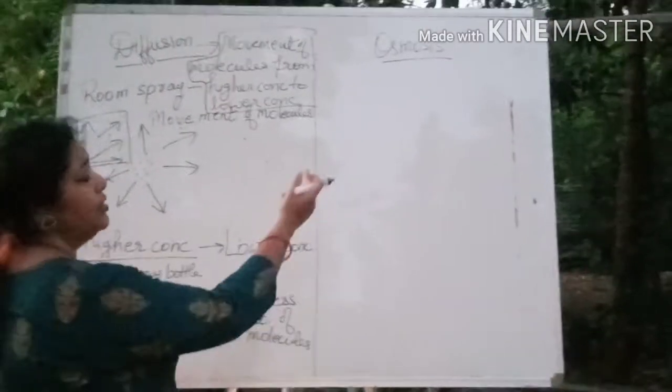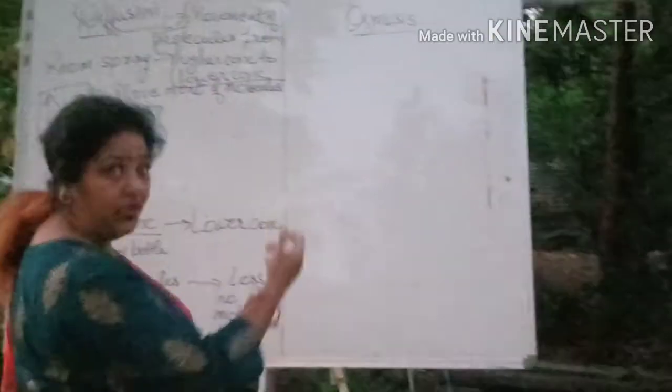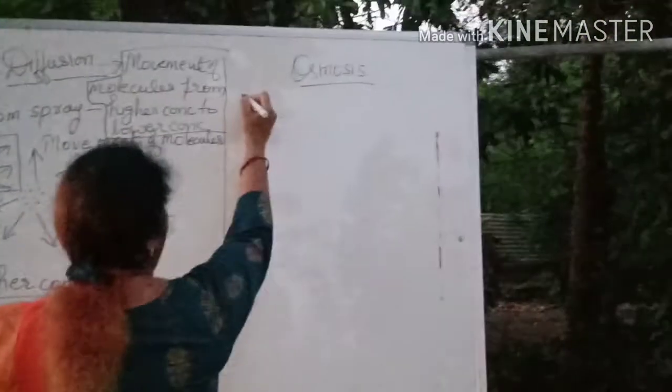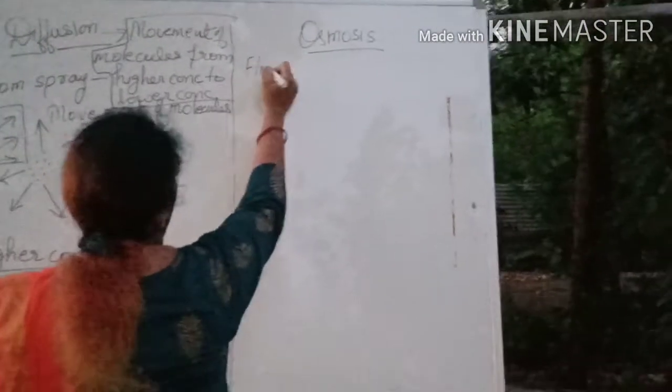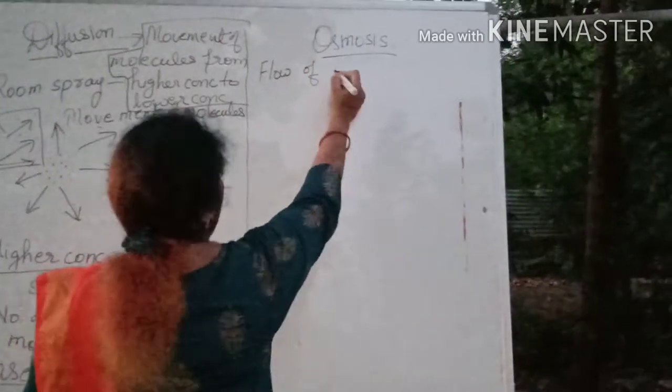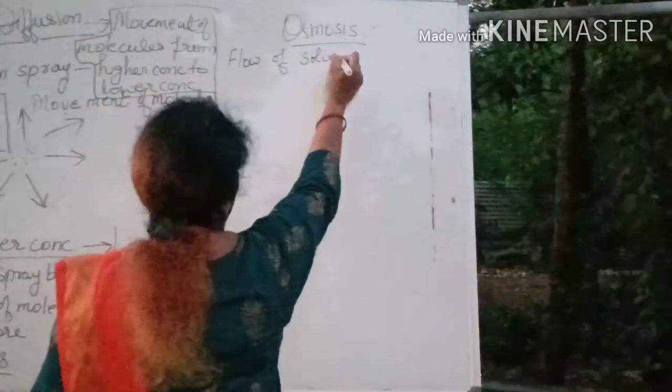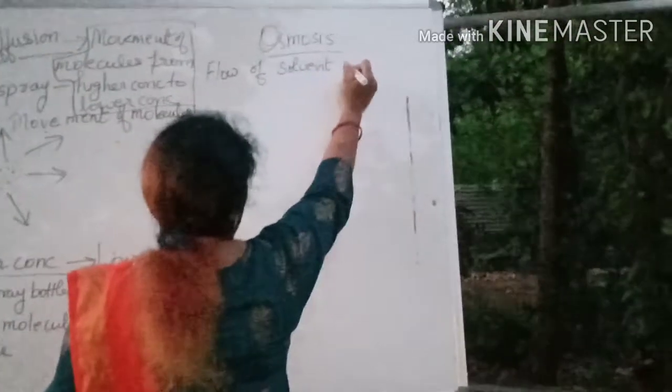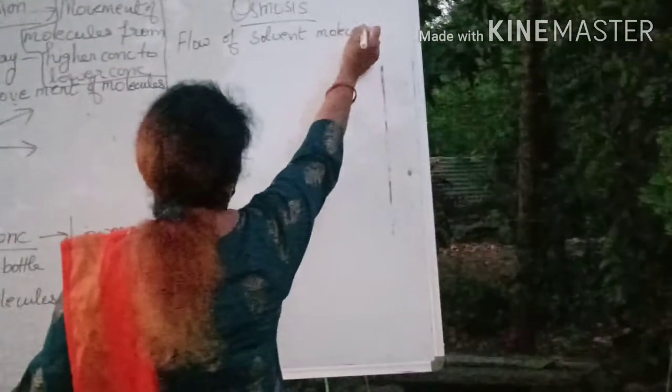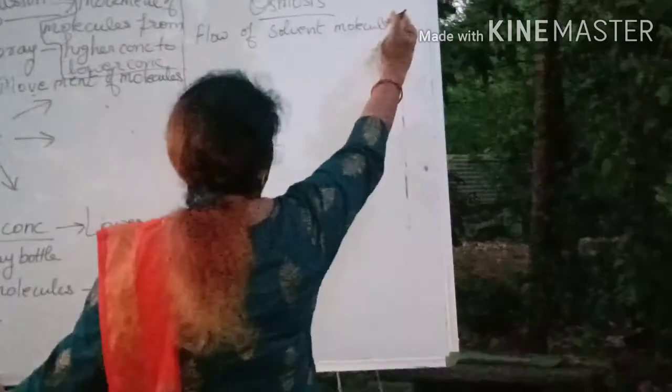Now coming to osmosis, what actually is osmosis? Here again, there is the flow of solvent molecules. What are solvent molecules?